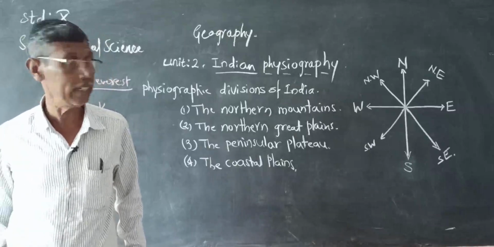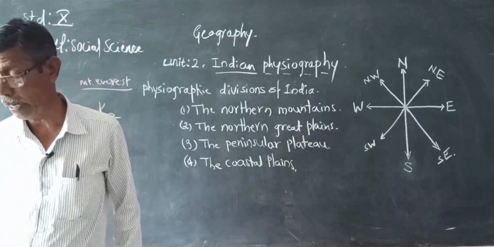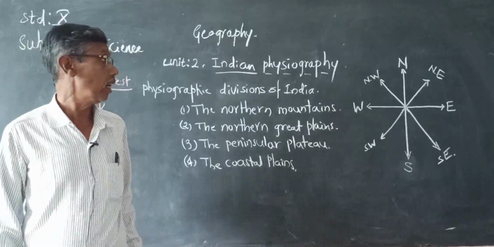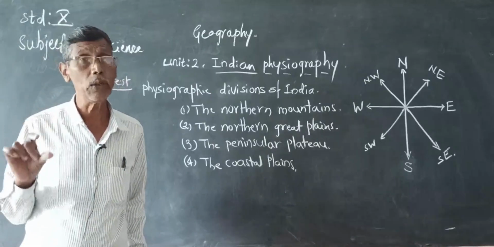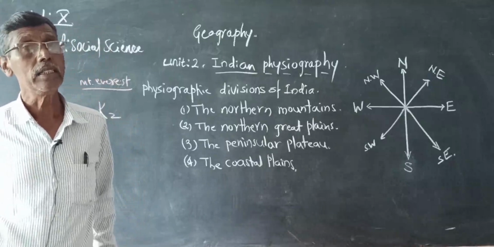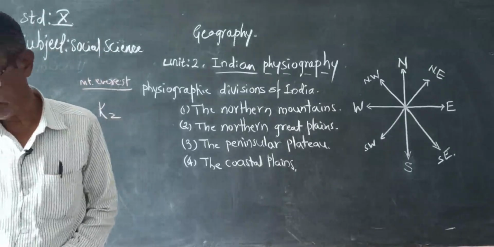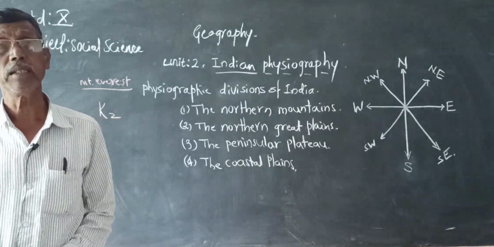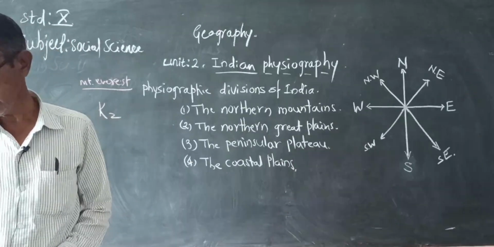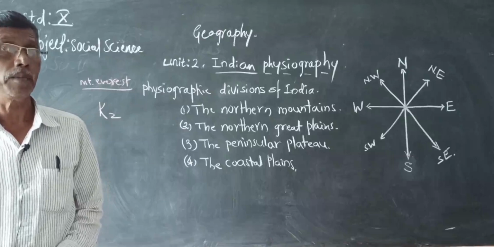Now the northern Great Plains lie between the Himalayas and the peninsular plateau of India in the south. It is formed by the depositional work of river systems, namely Satluj, Ganges and Brahmaputra.